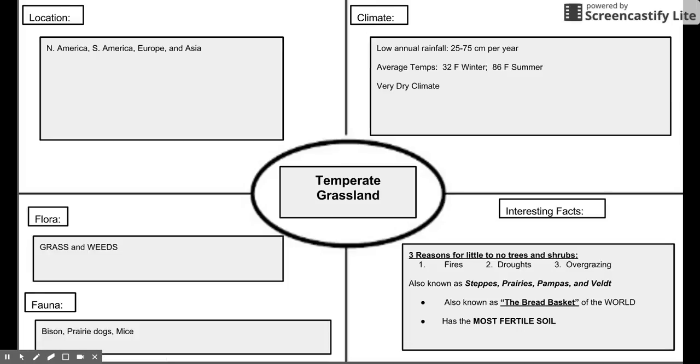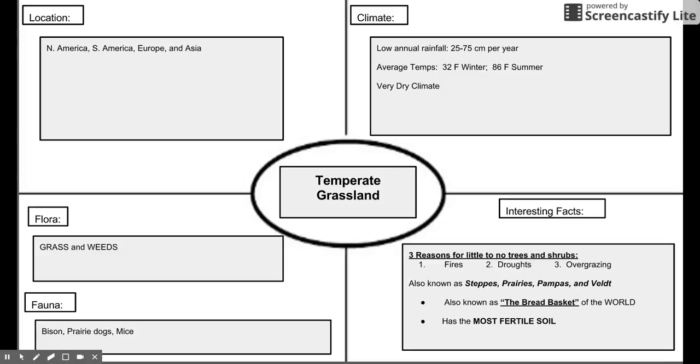I'll give you about 3 to 5 minutes to write down this information. Grasslands should be pretty easy. I've separated grasslands from savanna. There are two types of grassland. The first one I want you to know is the temperate grassland, mainly found in North America.